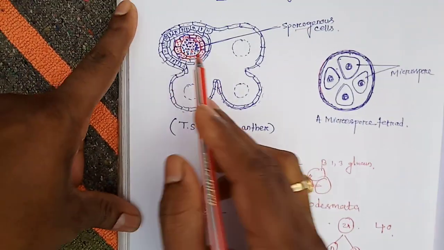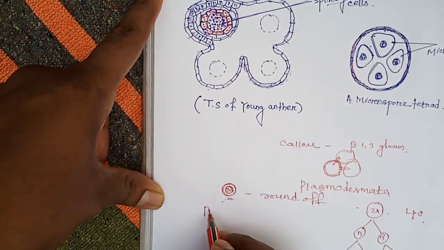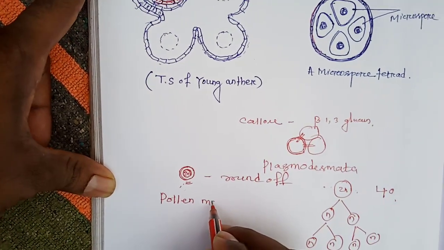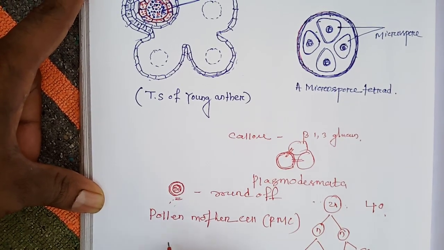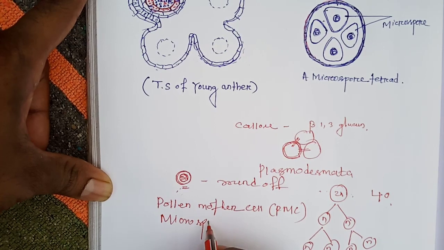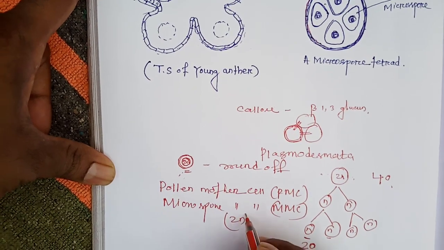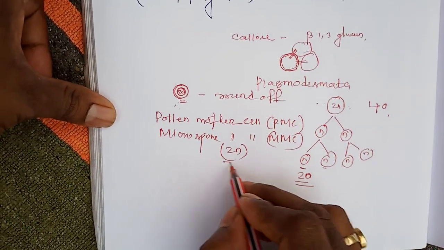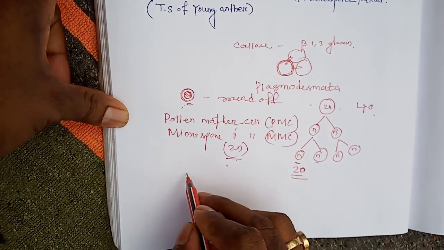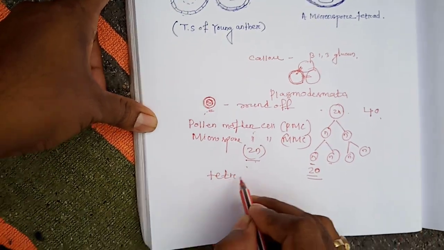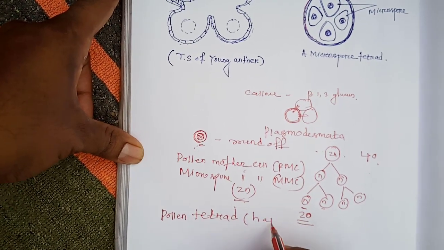So here the sporogenous cell transforms into the pollen mother cell. In short form it is written as PMC, or microspore mother cell, MMC, which are diploid in nature. Okay. This microspore mother cell or pollen mother cell undergoes meiosis to produce the pollen tetrad, which consists of haploid pollen grains.